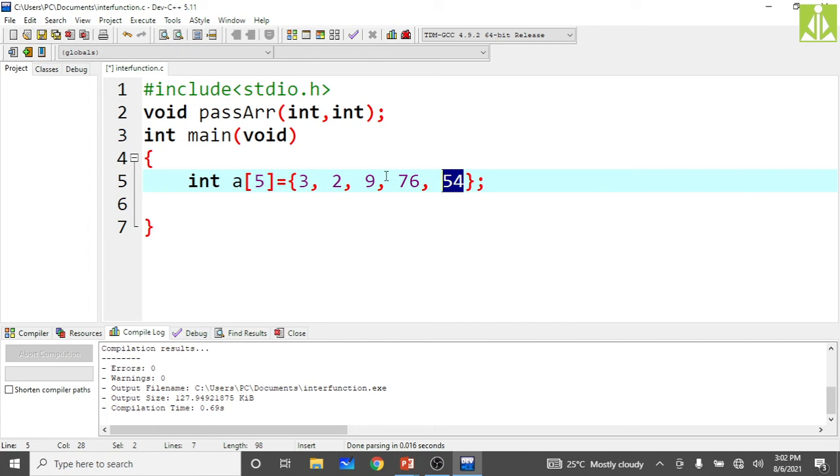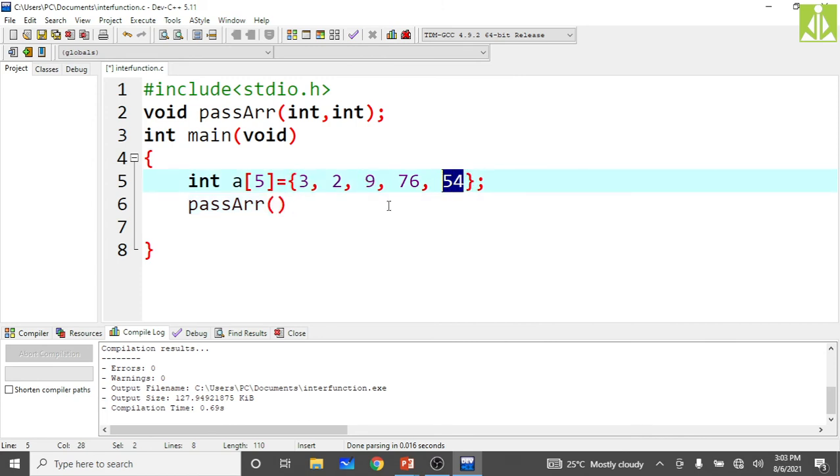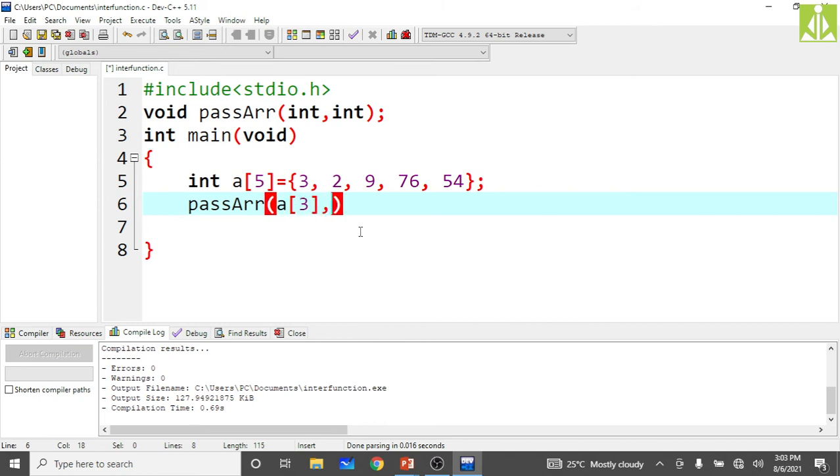If you have any kind of doubt over here, you need to clarify this. Okay, then come down and call that function, that is pass array, pass any two. So I want to pass this 9 and 54. Let us assume I want to pass only two individual elements, 9 and 54. So what I can do, this is a of 0, this is a of 1, this is a of 2. So I need to pass a of 2, this is a of 3, and this is a of 4. I need to pass a of 2 and a of 4. That I am doing now. a of 3, comma a of 4. At the end, put the semicolon.